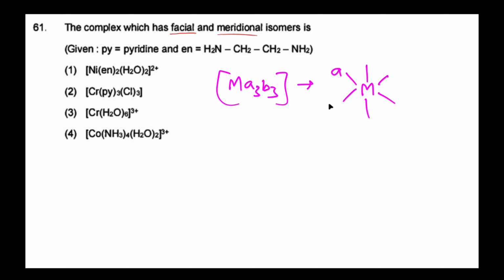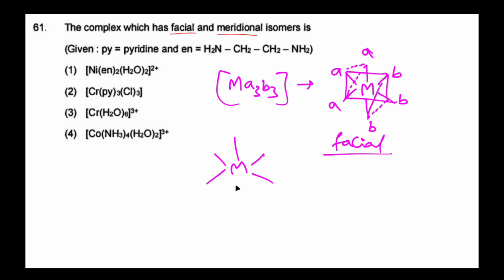Here the A's are present in one face, and the B's are present in another face. This is facial. If any two compounds change their position, it will become meridional. For example, B here and A here. So this is meridional.